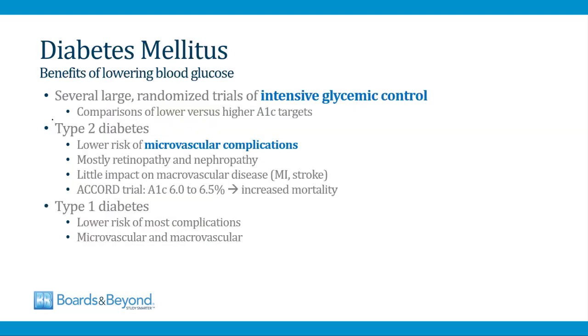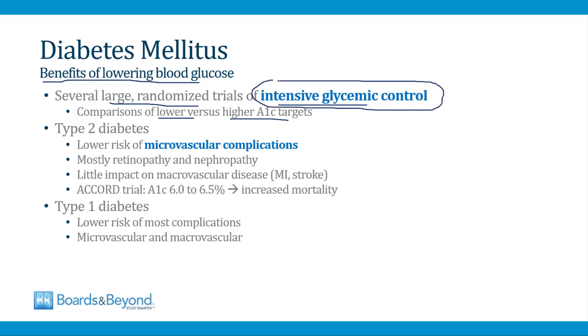Now that we've talked about the complications of diabetes, let's talk about the benefits of lowering blood glucose among patients who have diabetes. There have been a number of large randomized trials of intensive glycemic control among patients who have diabetes. These studies randomize patients to lower versus higher hemoglobin A1C targets. And from these studies, we've learned the benefits of intensive glycemic control, meaning the benefits of getting the blood glucose level down so that the patient reaches their hemoglobin A1C target.